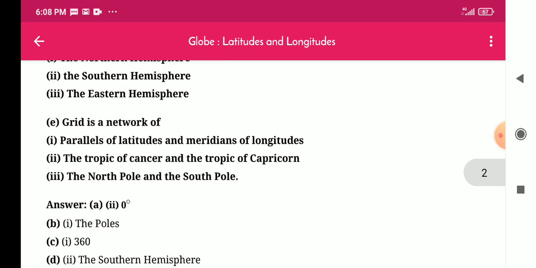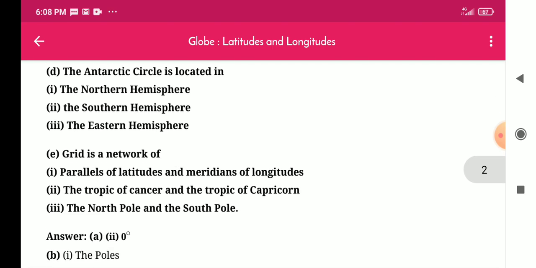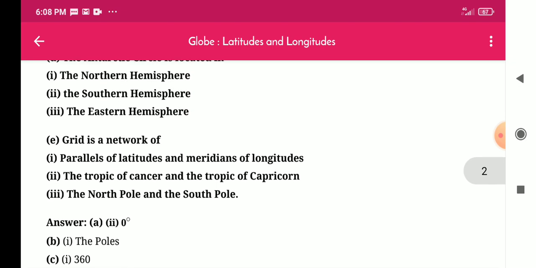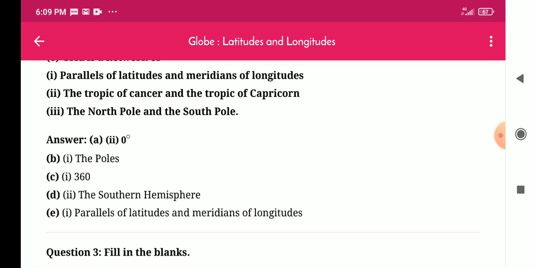Answer is 360. D. The Antarctic Circle is located in: the northern hemisphere, the southern hemisphere or the eastern hemisphere. Answer is the southern hemisphere. E. Grid is a network of: parallels of latitude and meridians of longitude, the Tropic of Cancer and the Tropic of Capricorn, or the North Pole and the South Pole. Answer is parallels of latitude and meridians of longitude.